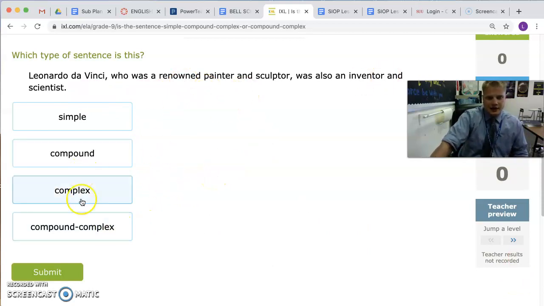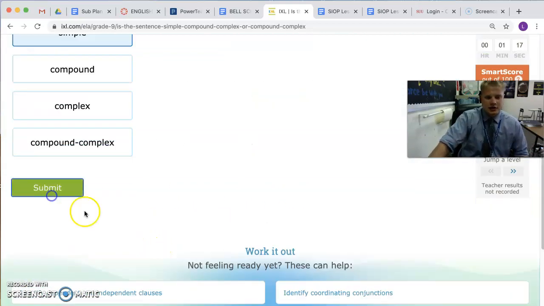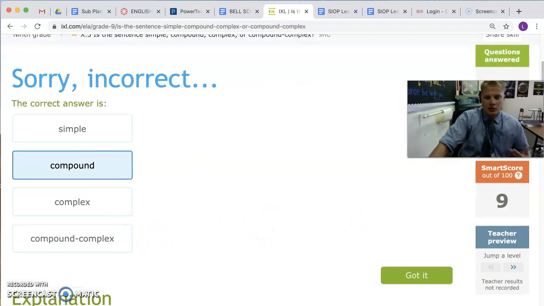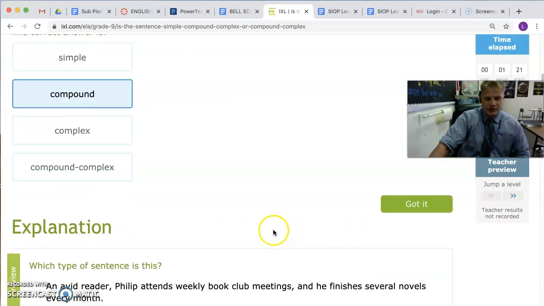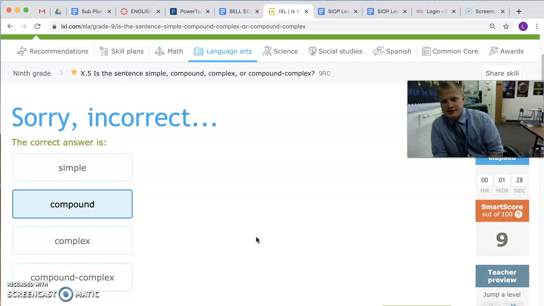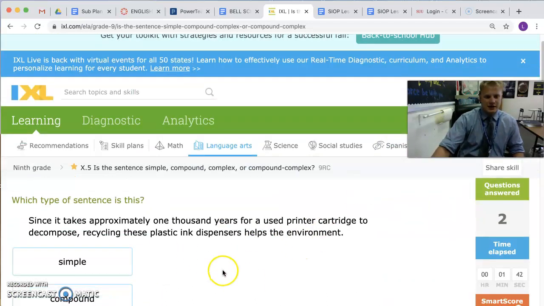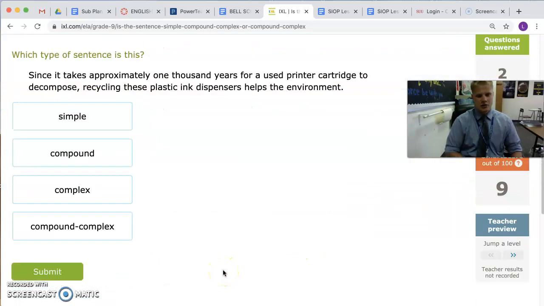If you just go through and guess and start clicking, you are not going to be able to do this one. I've noticed that some of you have gone through and just click, click, click, trying to get to a high enough percent. You need to get to 80% for this IXL section. When you get something wrong, look at the explanation and see if you can figure out what was wrong.